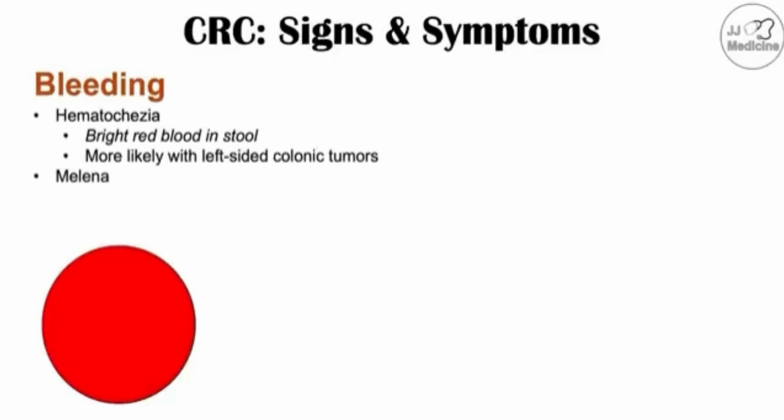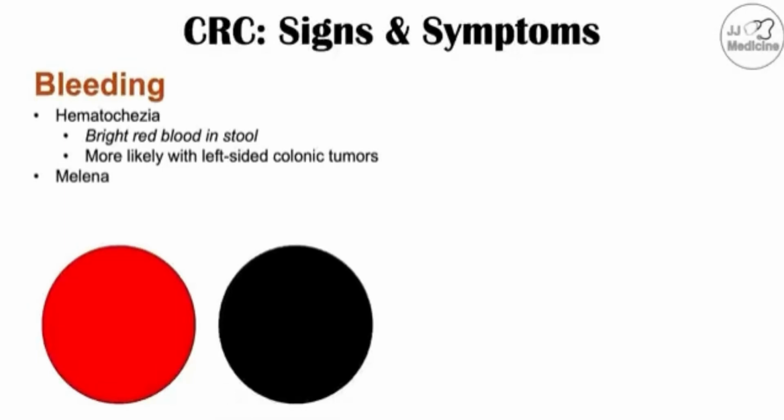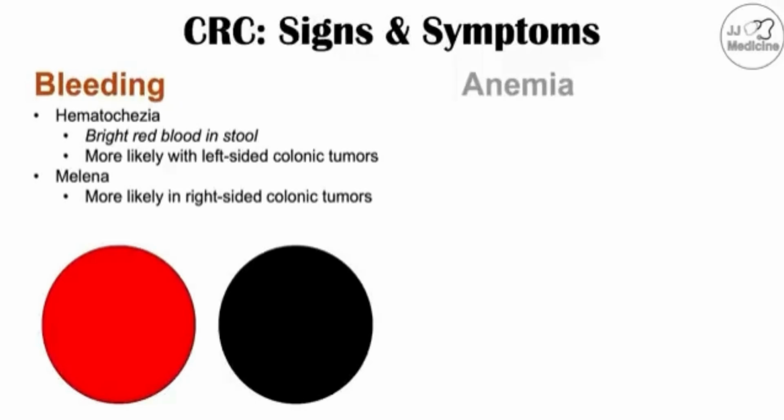Melena can also occur with colorectal cancer as well. Melena is going to be a black, tarry, and smelly stool. This is more likely to occur in right-sided colonic tumors if it does occur. So the reason is because it gives colonic bacteria more time to digest that blood. So if the tumor is on the right side of the colon, that bleeding may be a slow bleed. It allows bacteria to digest that blood, and then the blood will come out as a black and tarry, smelly stool, so melena. And then with the bleeding comes anemia.